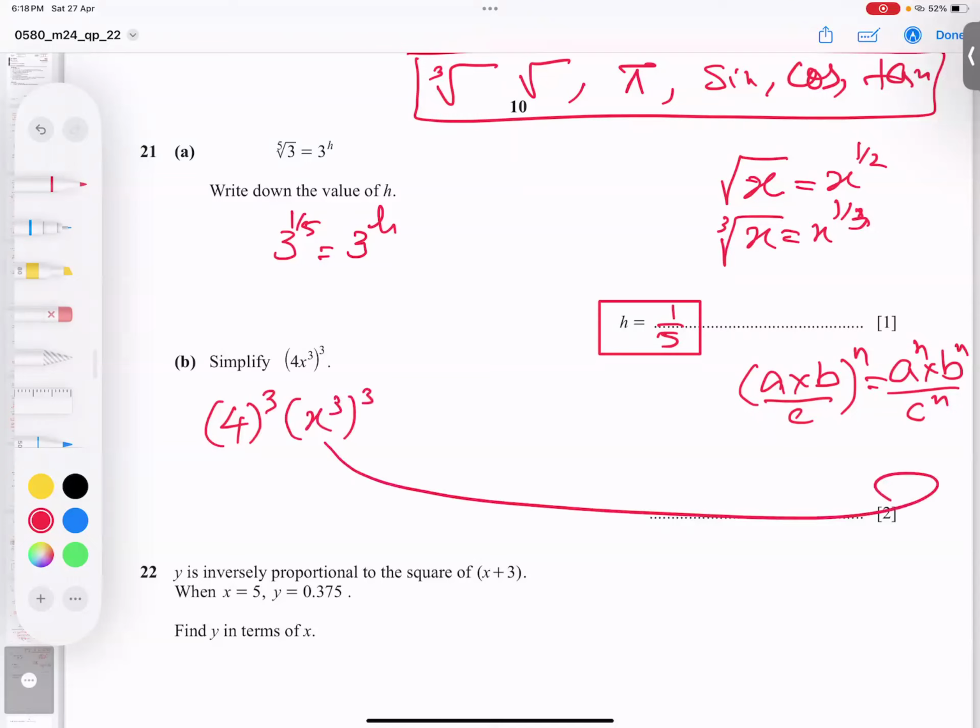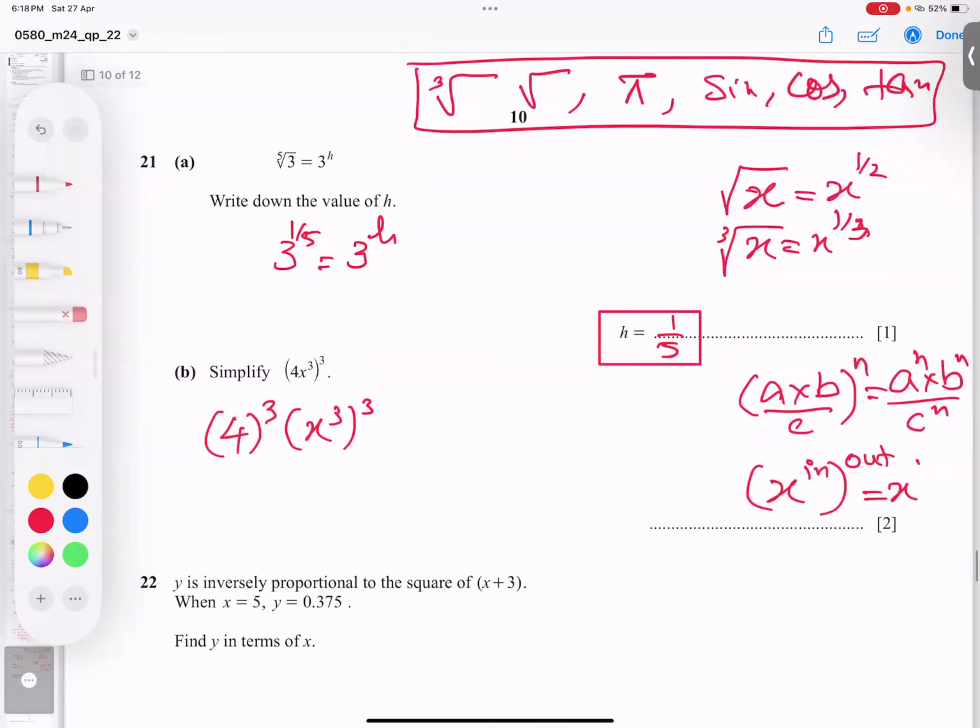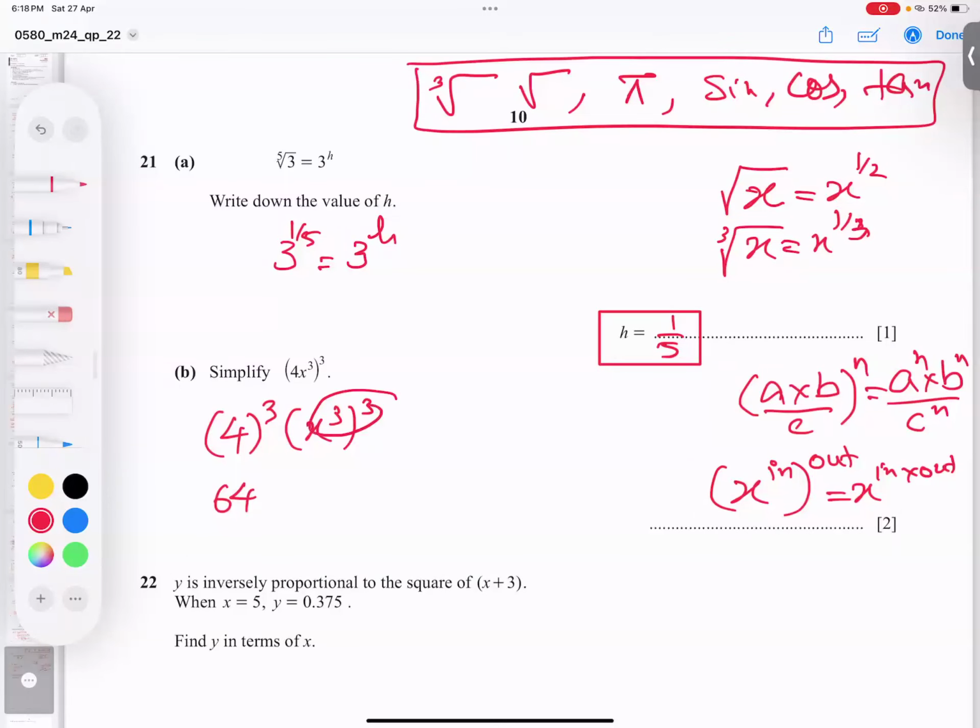Second property of the extra knowledge: whenever there is one power inside and one power outside, we just multiply the inside value with the outside value. So multiply them. Okay, let me write again. This is not clear. Let me bring it back slightly. So inside value times outside value. So this is 64 and these 3 threes are 9. Alhamdulillah Rabbil Alameen, I believe you got the point.